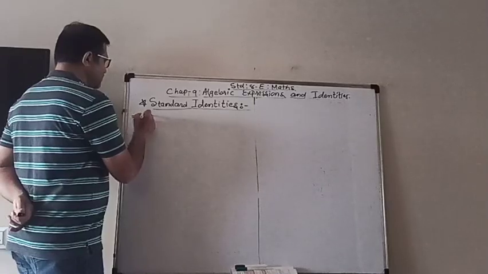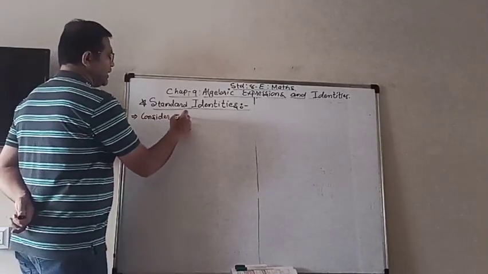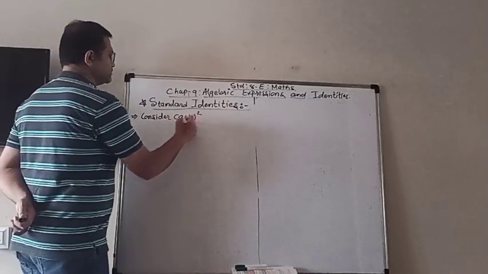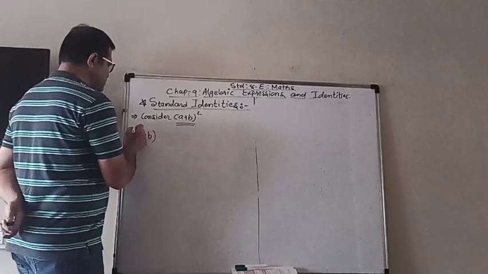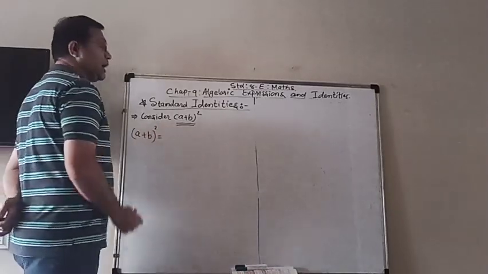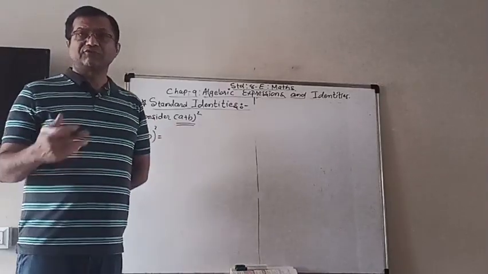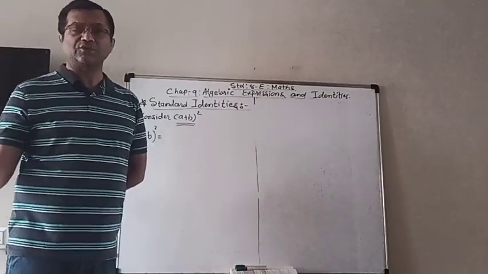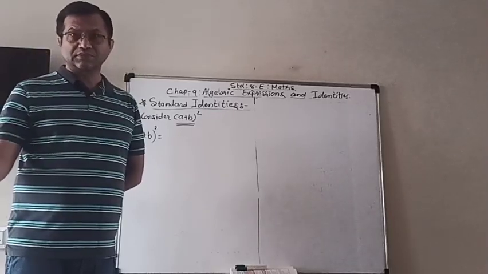So first of all, consider a plus b whole square. Now, how do we multiply it? Square means 5 square is 5 multiplied by 5, 7 square is 7 multiplied by 7.